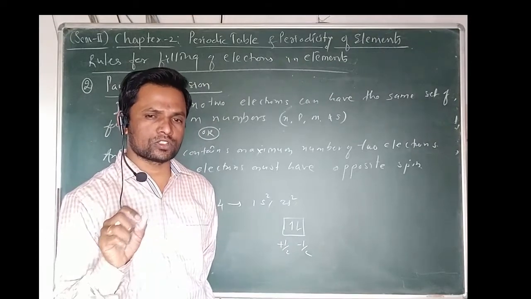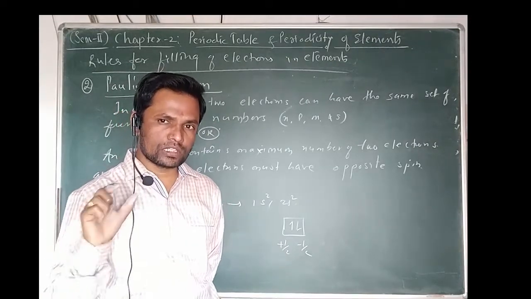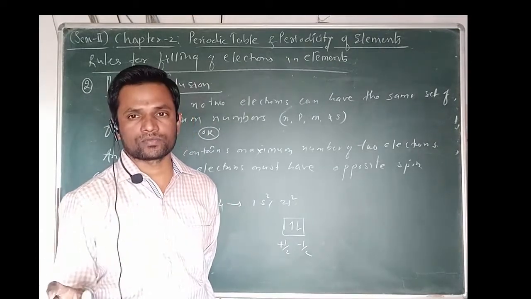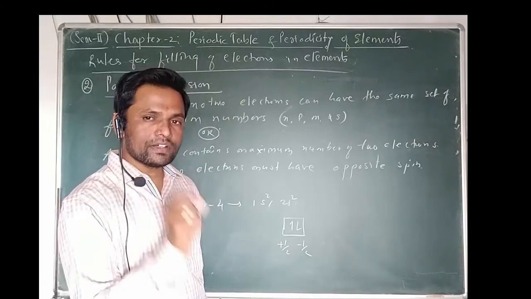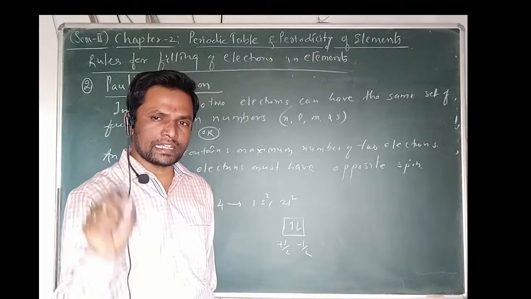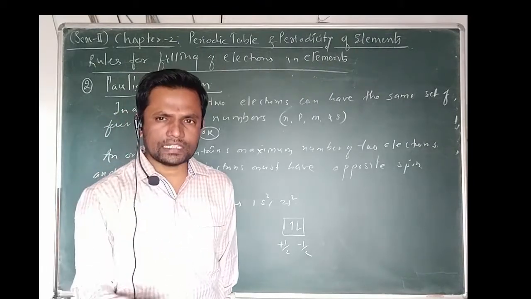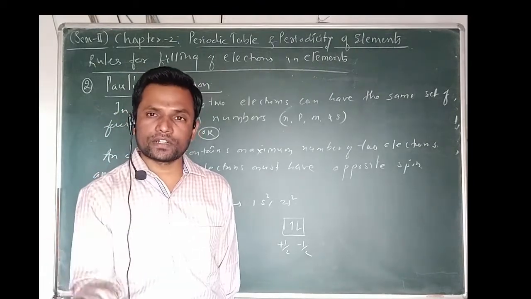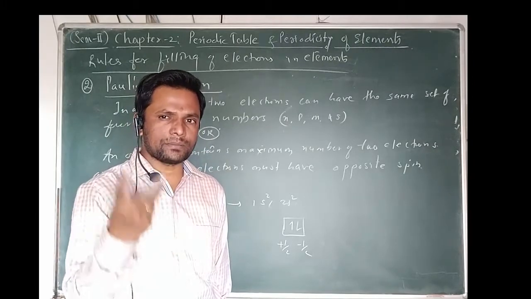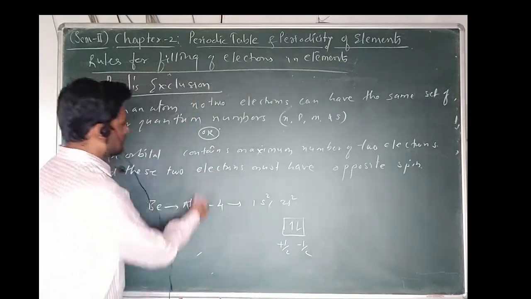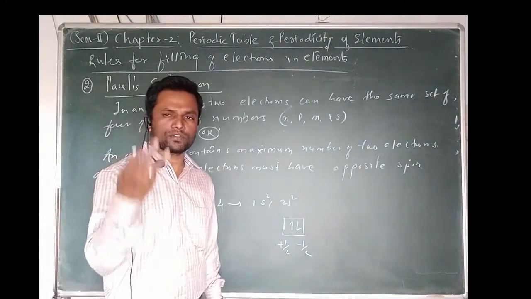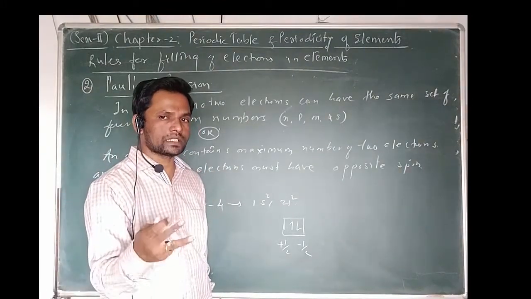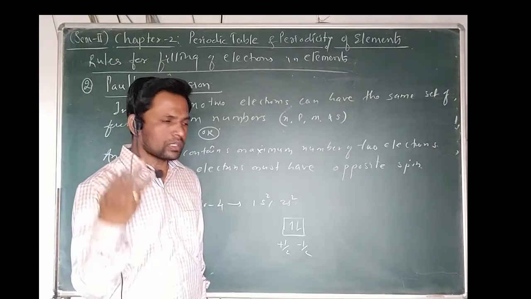It means any two electrons cannot have the same set of 4 quantum numbers. There must be a difference in their spin also. Even if n, l and m are the same, it definitely has a different spin, because each orbital has a maximum of 2 electrons. The second statement says the same: an orbital contains a maximum of 2 electrons.